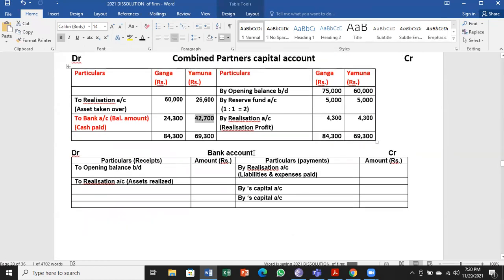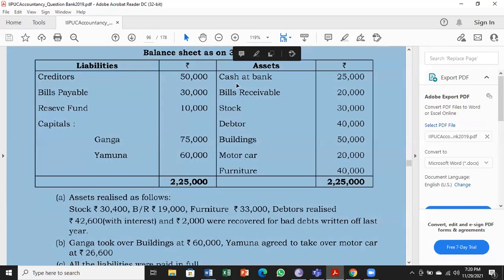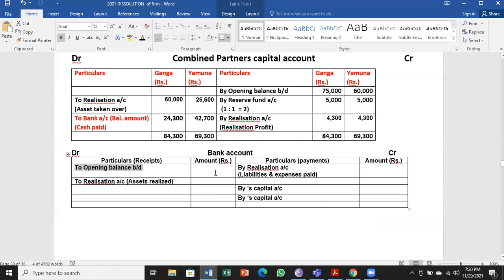Next we have to move on to bank account. So in bank account, opening balance should be taken first. To opening balance brought down. For that, we have to see the bank account, cash at bank, 25,000 on the asset side. Asset shows debit balance, 25,000.